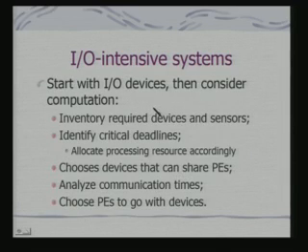If you look at IO intensive systems, which are typically sensor networks, you need to have the devices and sensors, identify the critical deadlines, allocate your processing resources accordingly, analyze your communication times, and then choose PEs to go with the devices. Okay. So, different PEs can go with different devices depending on your deadline.